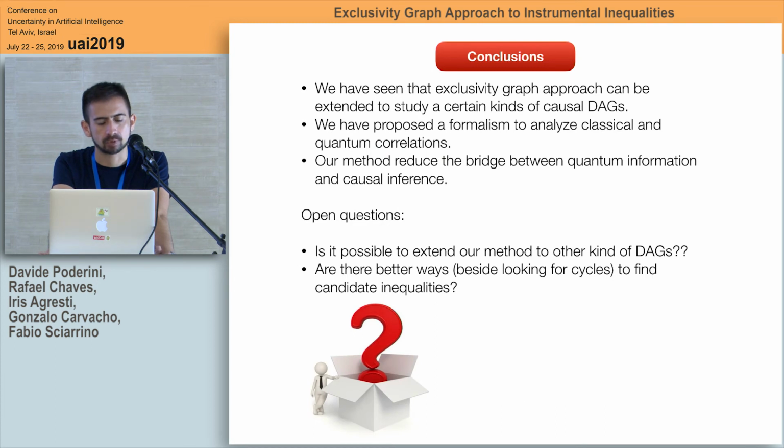As a conclusion, we have shown that it's possible to exploit the graph approach to extend the study of certain kinds of causal structures. We have proposed a formalism to analyze classical and quantum correlations, and this technique reduces the bridge between quantum information and causal inference. There are some open questions. For instance, is it possible to extend this technique to other kinds of DAGs? Or are there better ways, besides looking for cycles or anticycles, to find candidate inequalities? We are working on this at the moment. So, thank you.